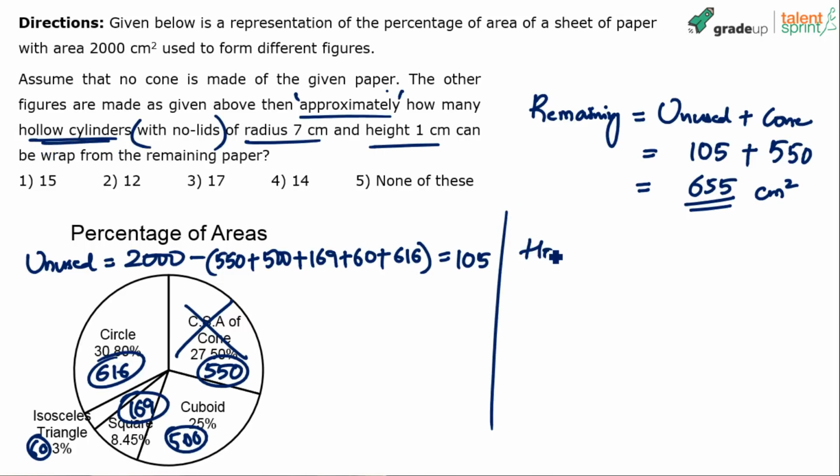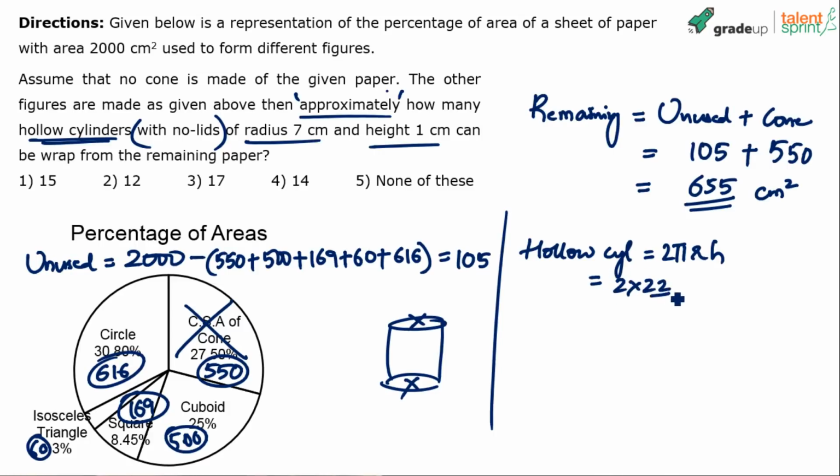How much area would a hollow cylinder require? A hollow cylinder is nothing but the curved surface area of the cylinder, which is 2 pi r h, right? You understand? This is all basic formula, but we are excluding the lids. Only this area is required. So 2 pi r times h will give you the area required per cylinder. So solve this first of all. 2 into 22 upon 7 into the radius, 7, into height, which is 1. So each cylinder would take 44 centimeters square.